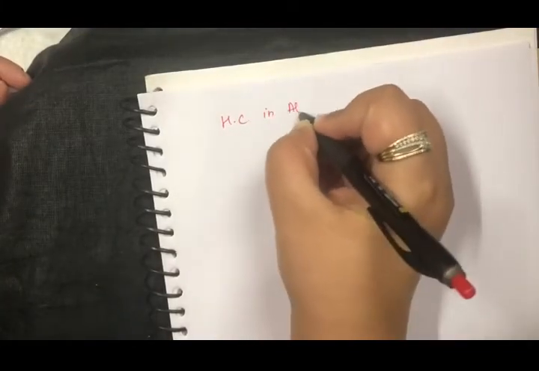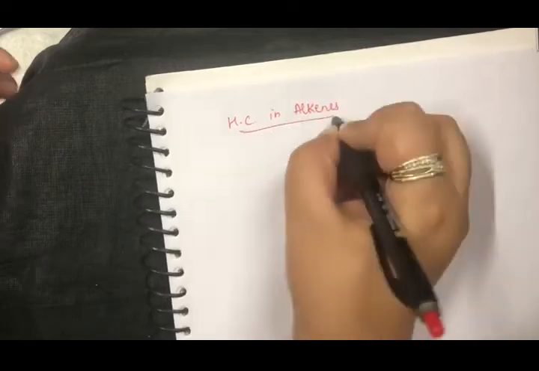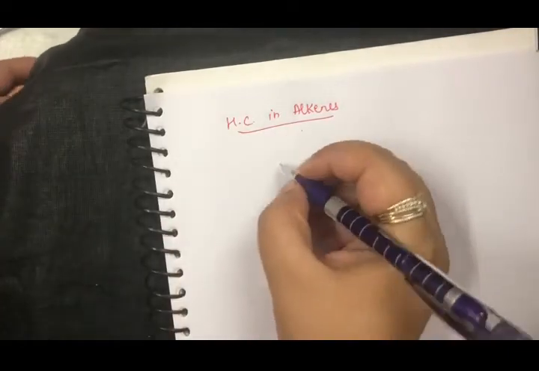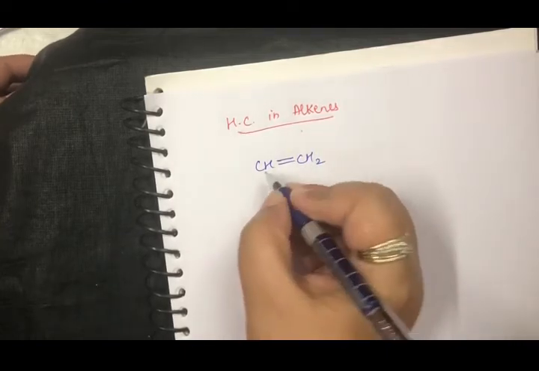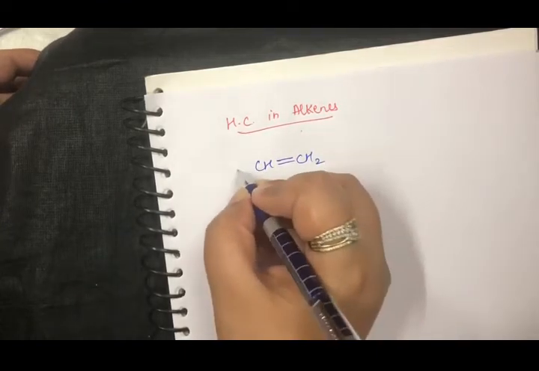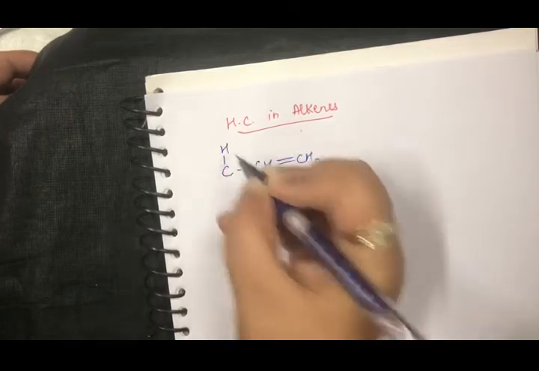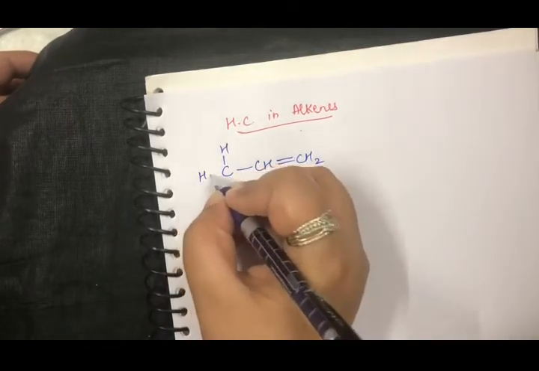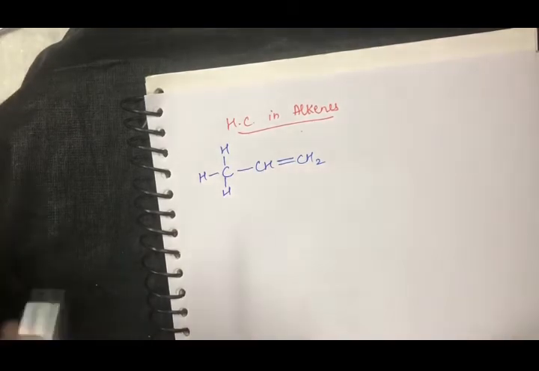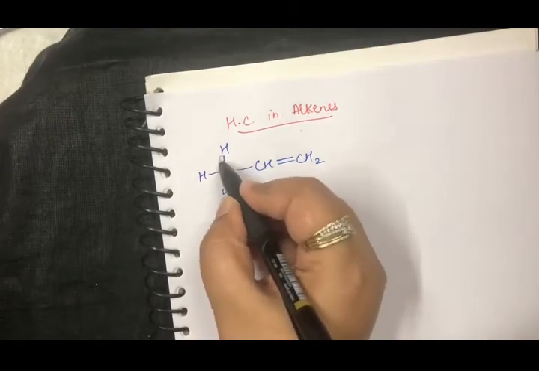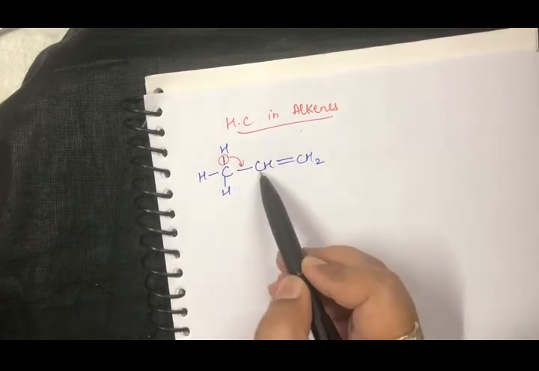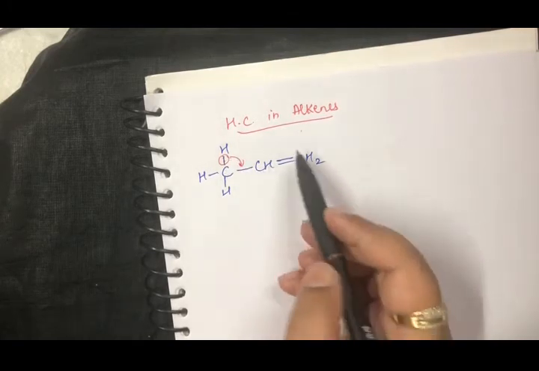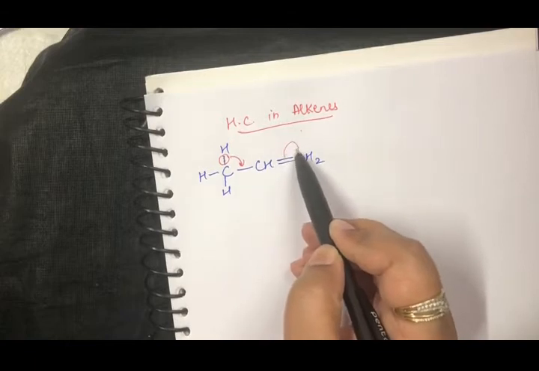hyperconjugation in alkenes, right? Now let's take an alkene, a simpler one again. This is my double bond carbon, so it has to be attached to a carbon which has a single alpha hydrogen, right? Now what is going to happen, this bond will shift from here to here, and the moment this comes here, the valency of this carbon will be more than 4, so this double bond will shift here.